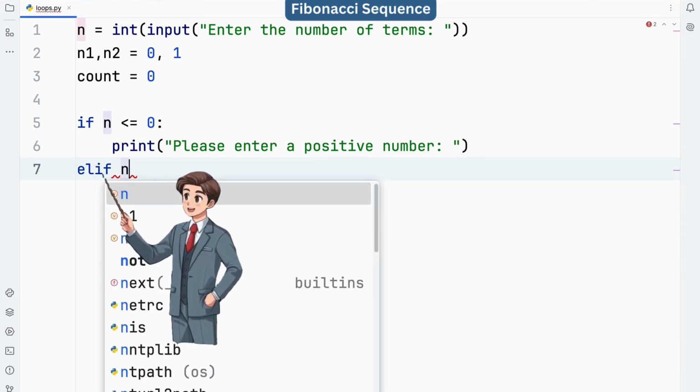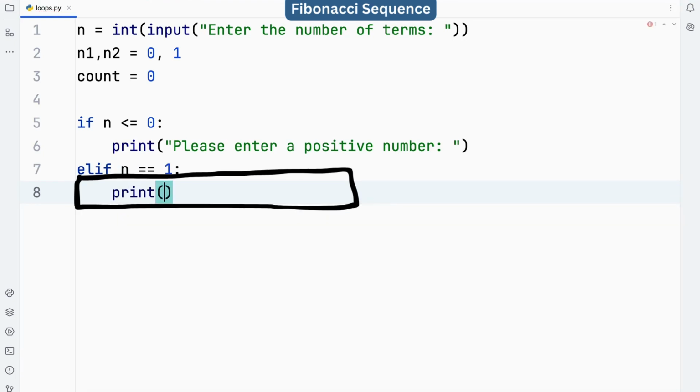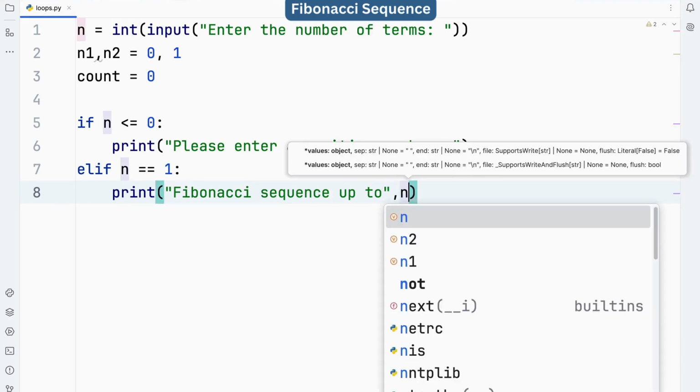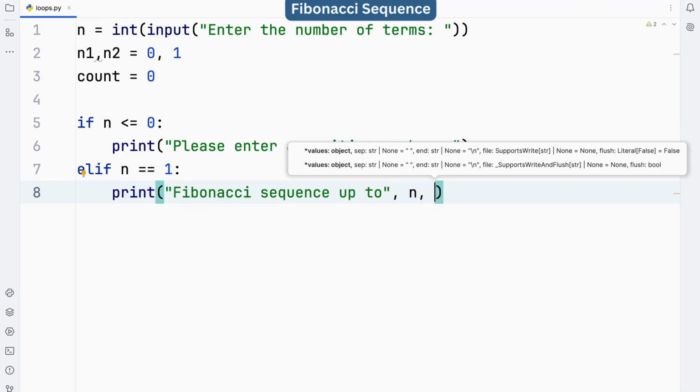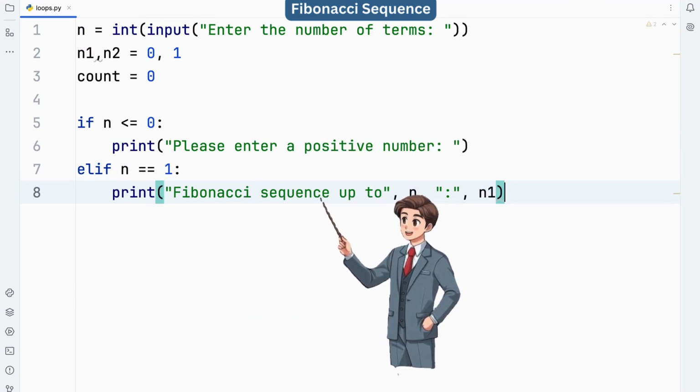If the condition is true, the code inside the elif block will execute. If n is 1, this line prints the message, Fibonacci sequence up to 1: 0. Since there's only one term, it prints n1, which is 0.